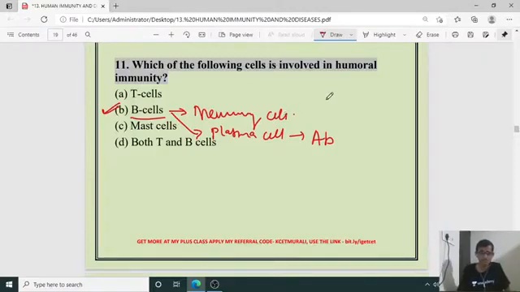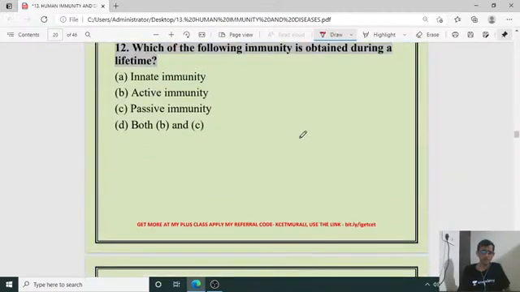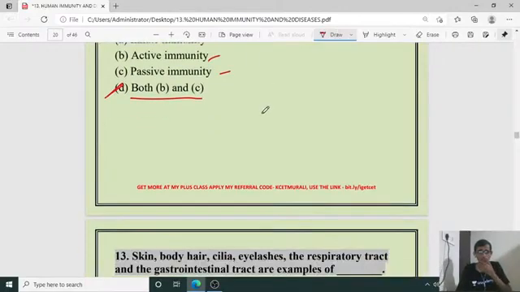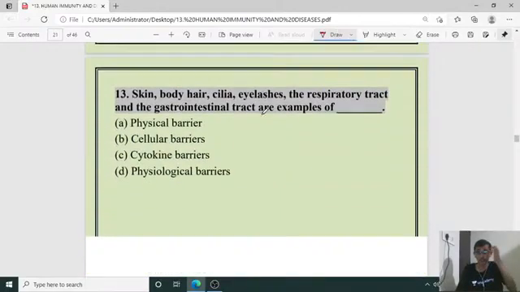Manoj, you are right. Good. Then, which of the following immunity is obtained during a lifetime? Active immunity, passive immunity, both B and C, then innate immunity. During a lifetime, it is long lasting, it is active immunity. For lifetime, the answer is D, both B and C. Both B and C are right. So the correct option is D for question number 12.